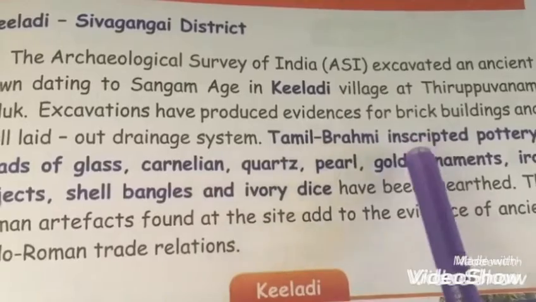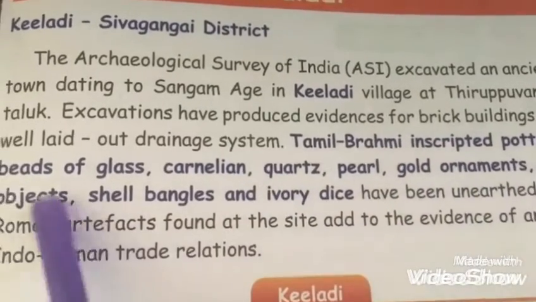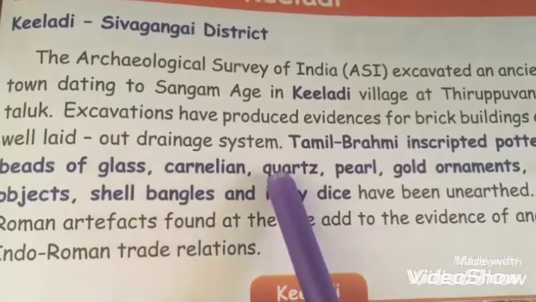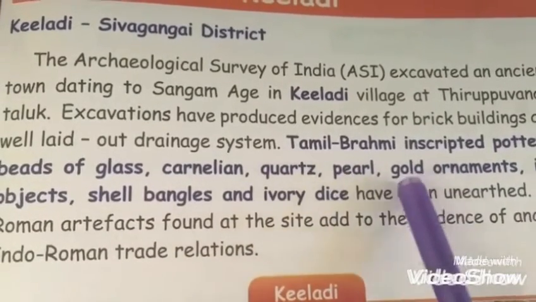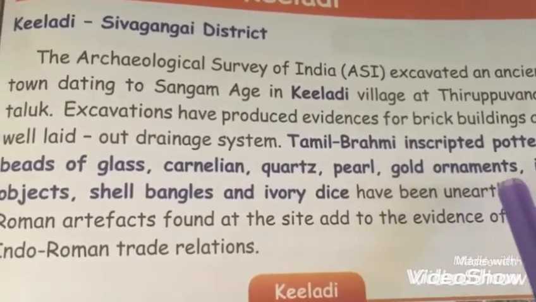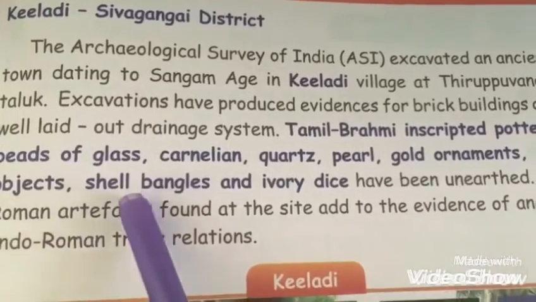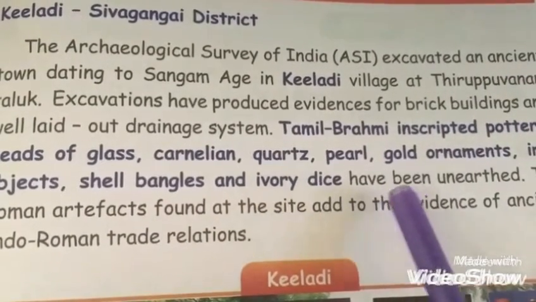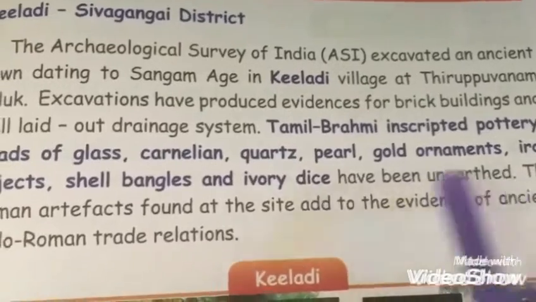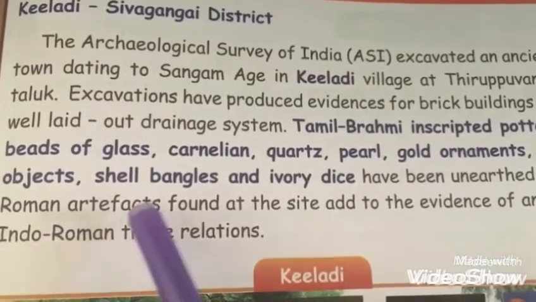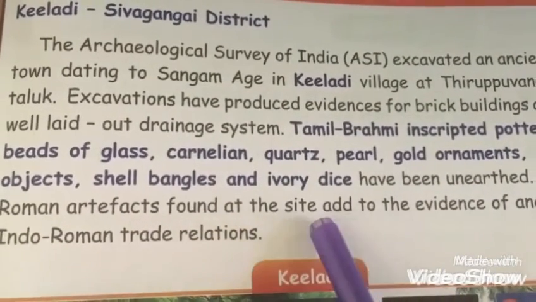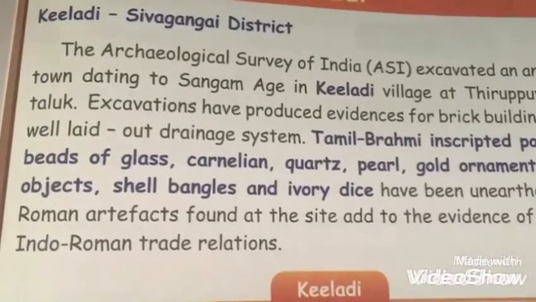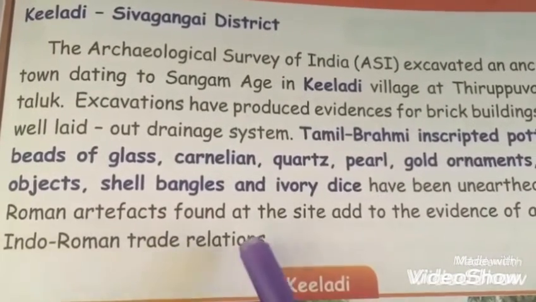Tamil Brahmi inscribed pottery, beads of glass, carnelian, quartz, pearl, gold ornaments, iron objects, shell bangles and ivory dies have been unearthed. The Roman artifacts found at this site add to the evidence of ancient Indo-Roman trade relations.